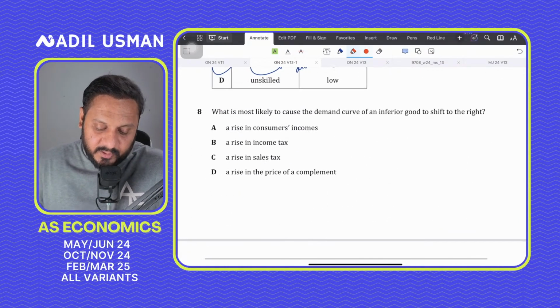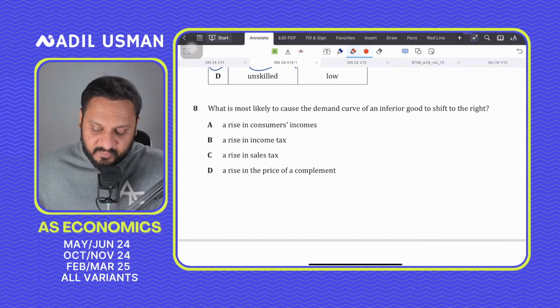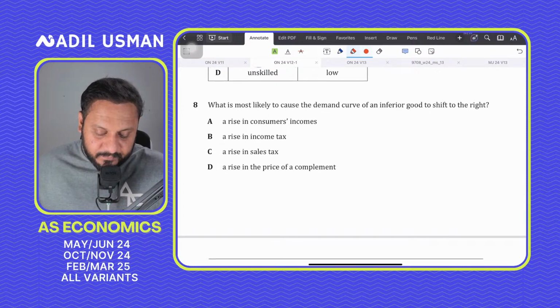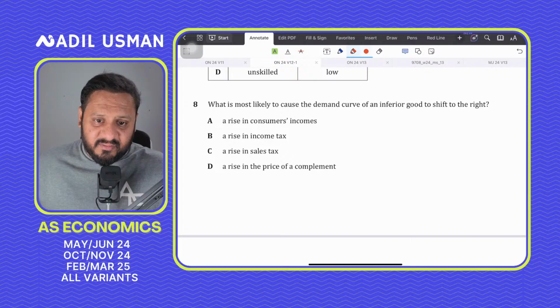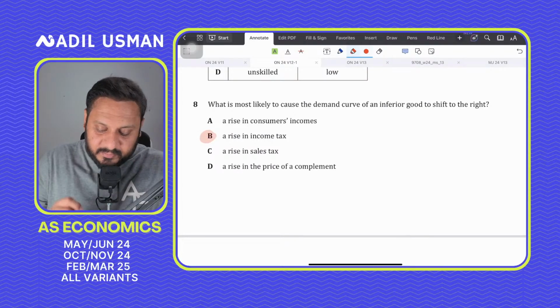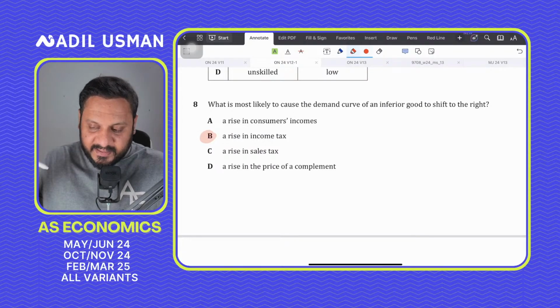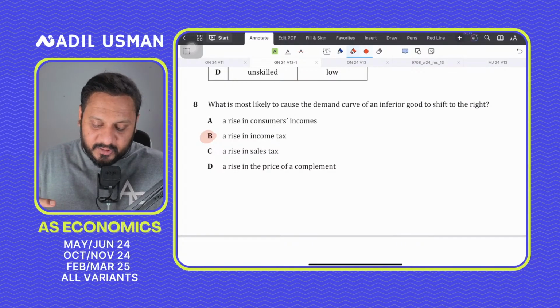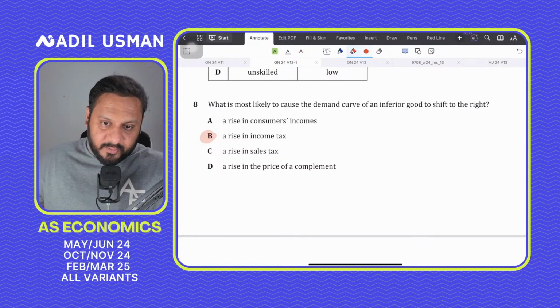Question number 8, what is most likely to cause the demand curve of an inferior good to shift to the right? Very, very extremely simple question. Rise in income tax. Because the rise in income tax would reduce disposable incomes and make you feel poorer, and when you are actually poorer, it means that you will consume more inferior goods.